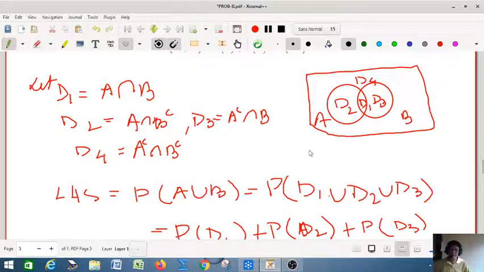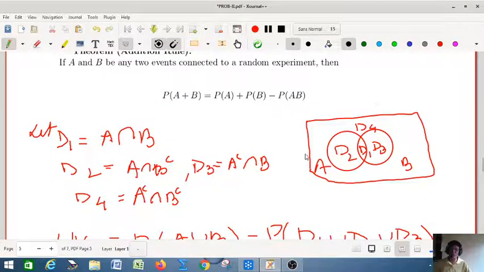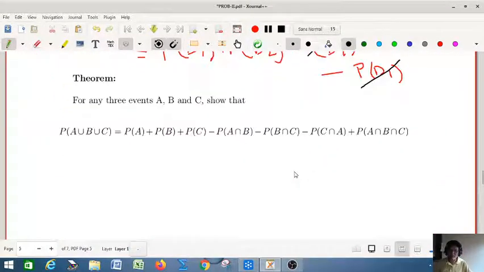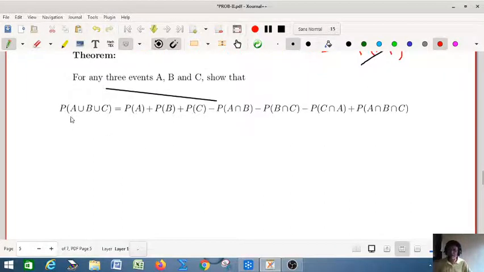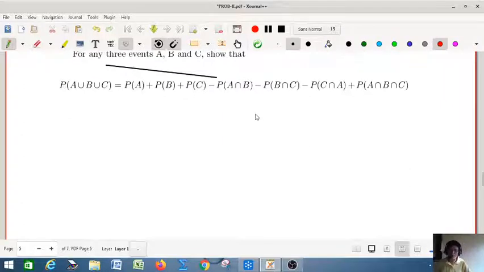So this is a very simple proof using D1, D2, D3, D4, or you can use the simple set inclusion exclusion principle also. Similarly, for any three events A, B, C, we can prove that the probability of A union B union C is this result. You know that this is the set inclusion exclusion principle.